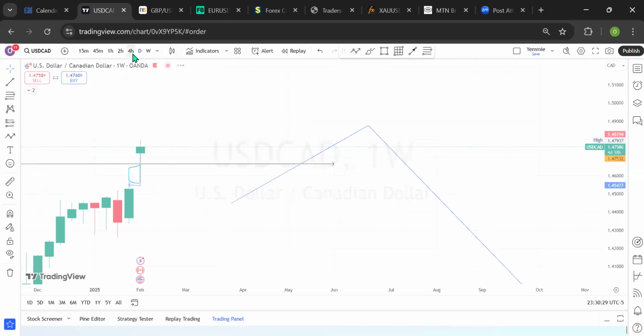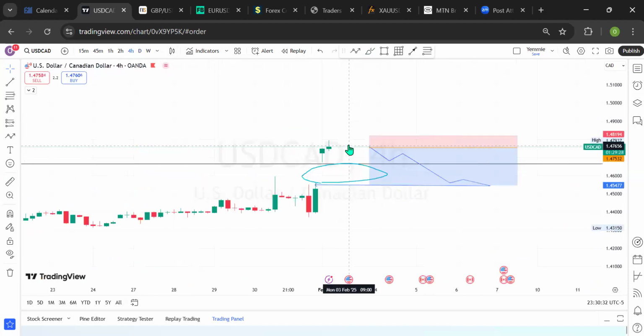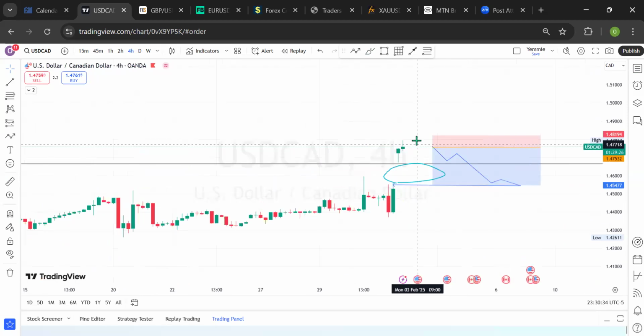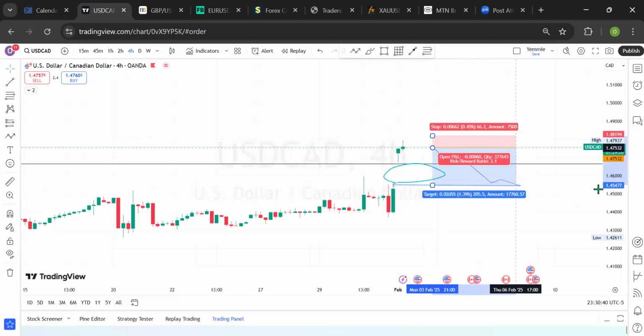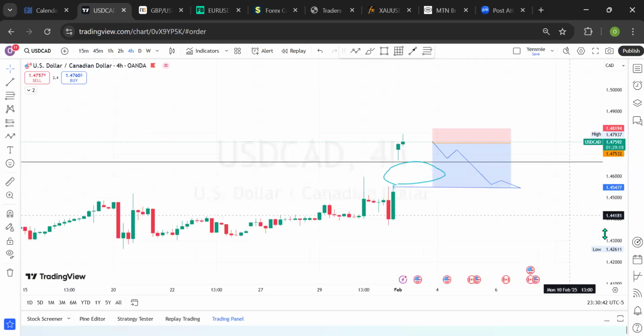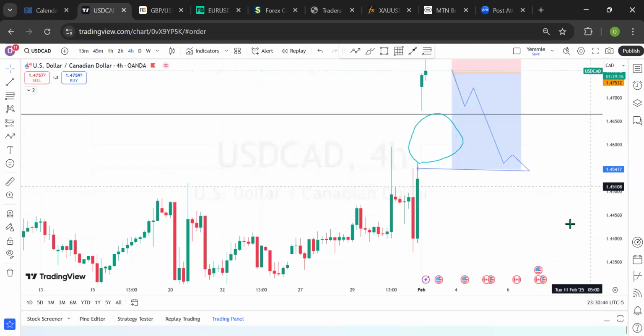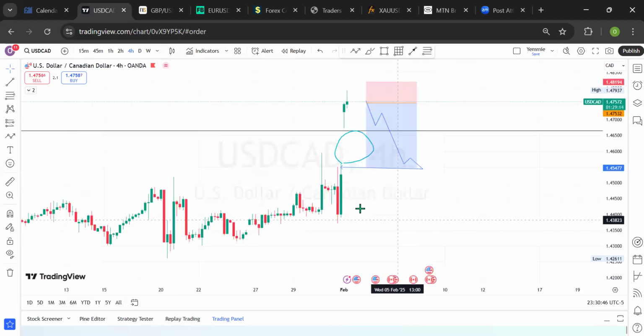So let's go back to the 4 hour time frame. What we do is very simple. Just put like 10 pips, 15 pips above this top candle here, and that's it. So let's go. This is a fantastic week, and let's see the opportunity we have in the market. So this is the outlook for me on USD CAD, expecting a sell momentum.